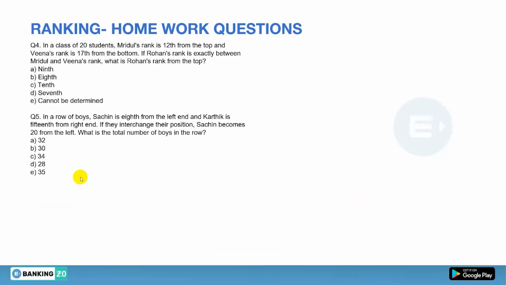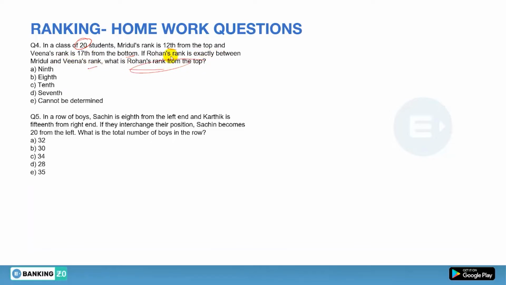Now moving on to question number 4 and 5 from the homework. So there you have question number 4 and 5. So let's see. There is a class of 20 students. Mridul ranked 12th from the top and Veena ranked 17th from the bottom. If Rohan's rank is exactly between Mridul and Veena, what is Rohan's rank from the top?